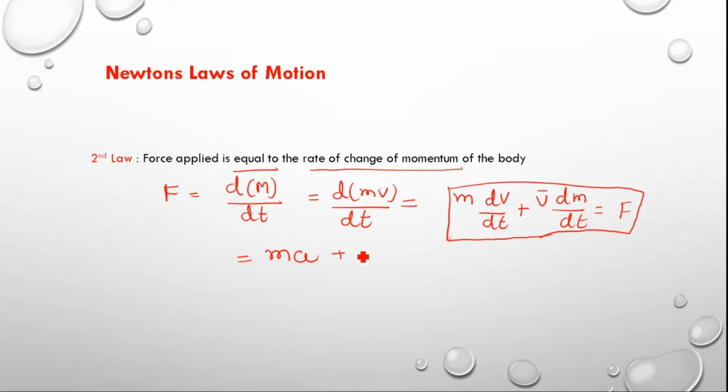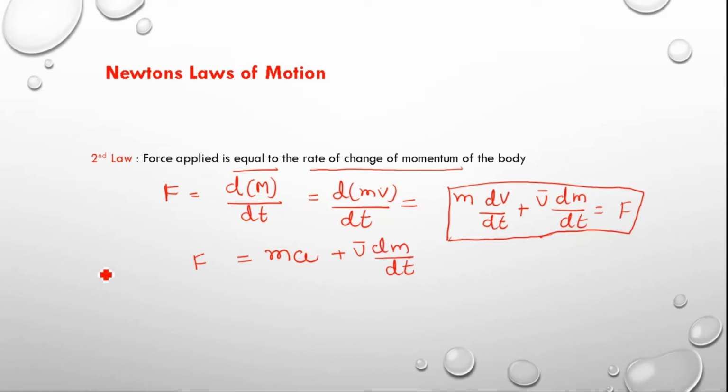So I will write down this v, and this dm by dt is nothing but the change of mass with respect to time. This entire thing is equal to the force applied on a body. That means whenever some force is acting on a body, the quantity of force is equal to the mass of the body times acceleration, plus the velocity of the body if it is in motion times the change of the mass with respect to time.